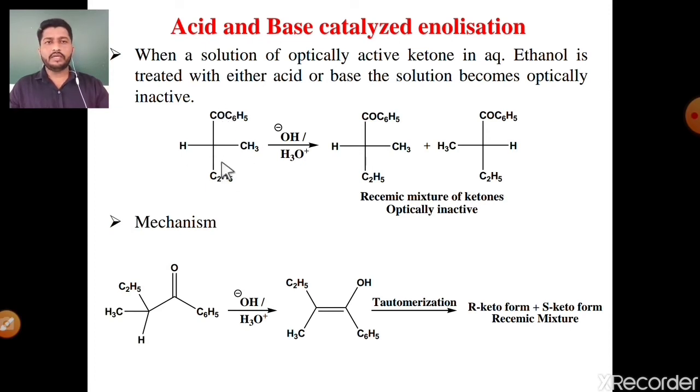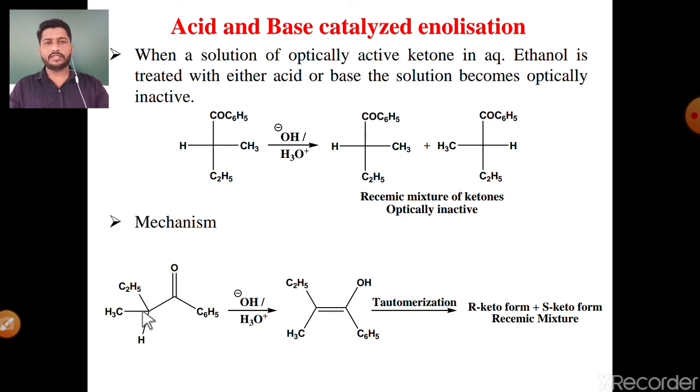When this molecule is treated with either acid or base in aqueous ethanol solution, it becomes optically inactive, meaning there is a formation of a racemic mixture of ketones, and we know that a racemic mixture is optically inactive. See the mechanism of formation of the racemic mixture of these two ketones. In the optically active molecule, there are 4 different substituents: ethyl group C2H5, methyl group, hydrogen, and the C double bond O C6H5 group.